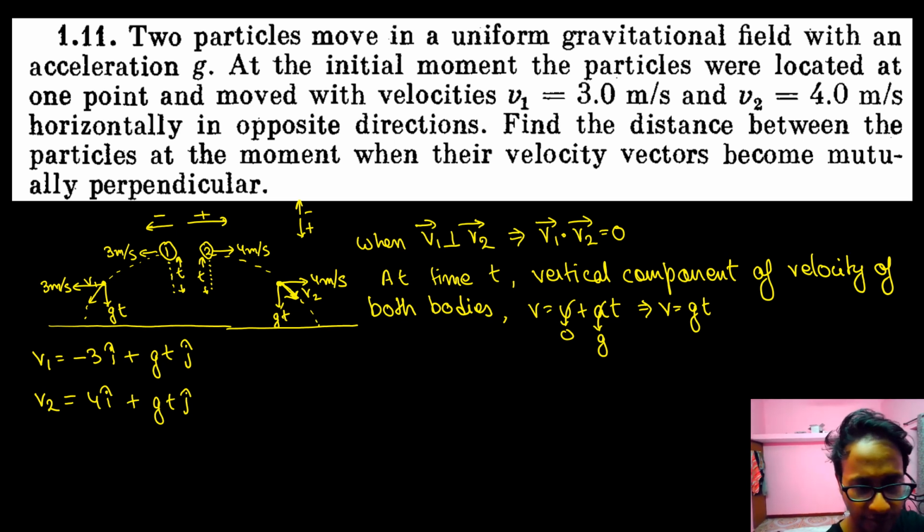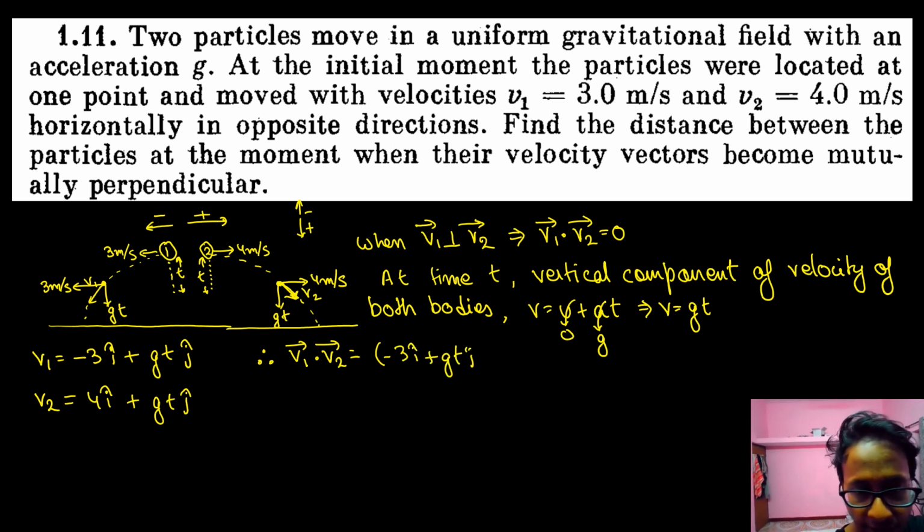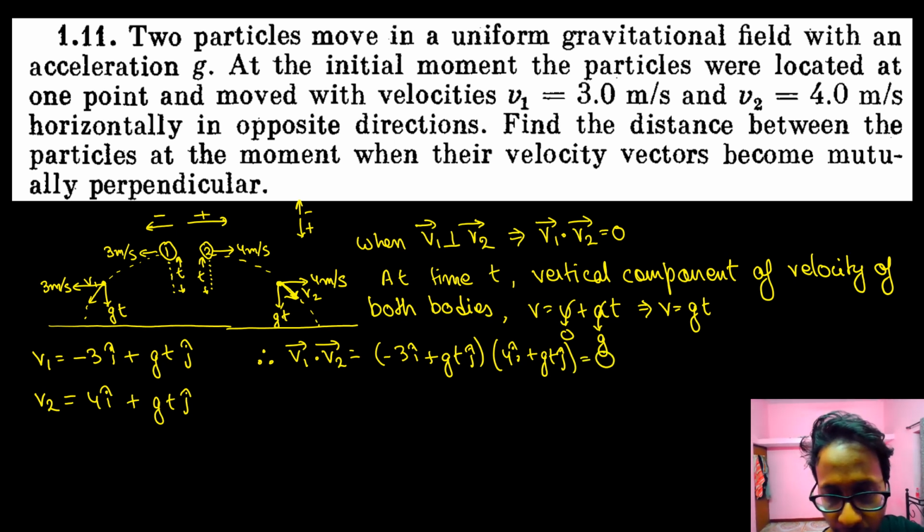Let's, in this case, when v1 is perpendicular to v2, what will happen? The dot product of v1 and v2 would be equal to 0. So v1 dot v2 is nothing but (-3i + gtj) dot (4i + gtj) equals 0.